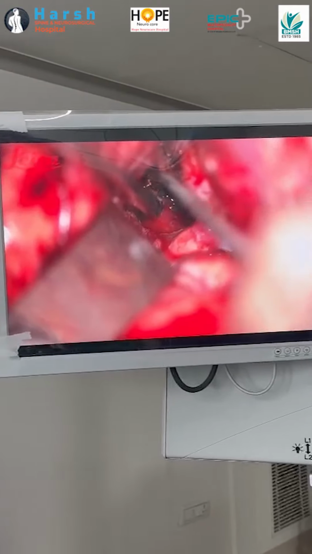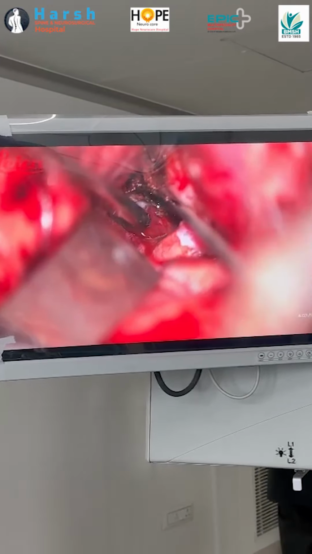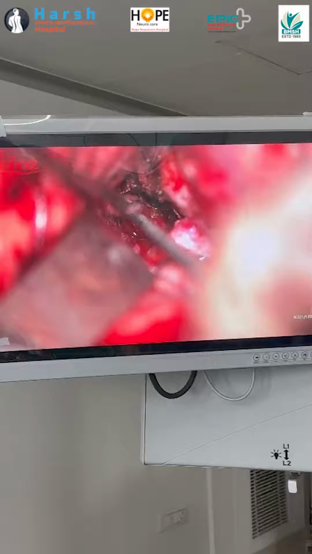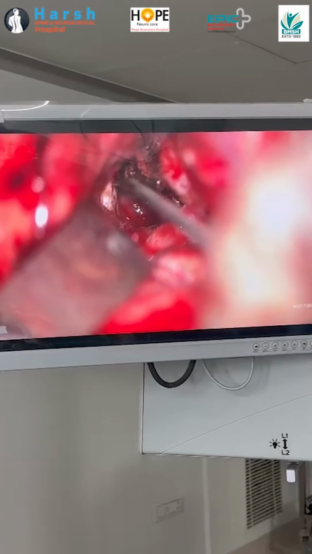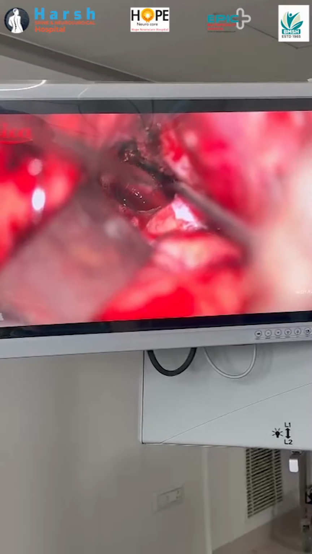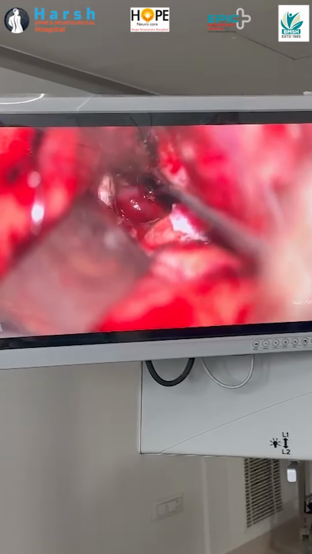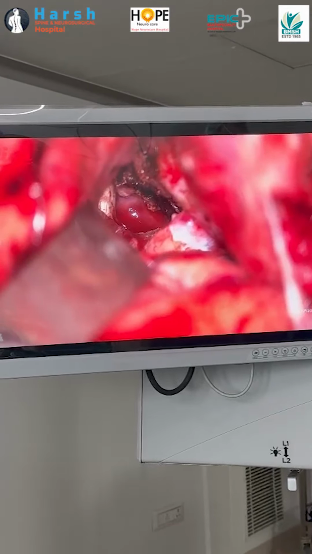So we have removed the tumor. We have cauterized the base of the tumor. And we have removed the tumor, the main chunk was here. So the tumor was compressing both optic nerves. So we have removed the compression and hope for the rest.